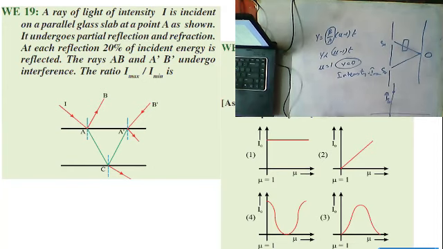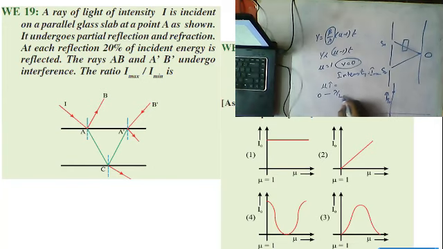Now if mu value increases, what will happen, guys? The path difference will change. Path difference changes from 0 to lambda by 2.